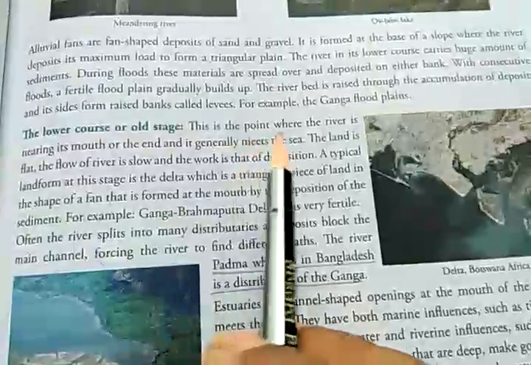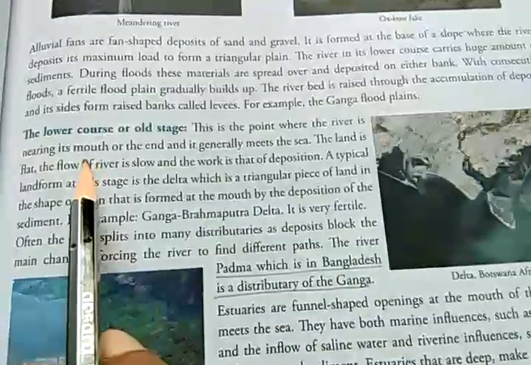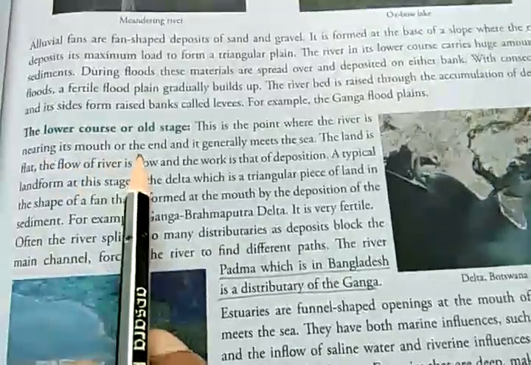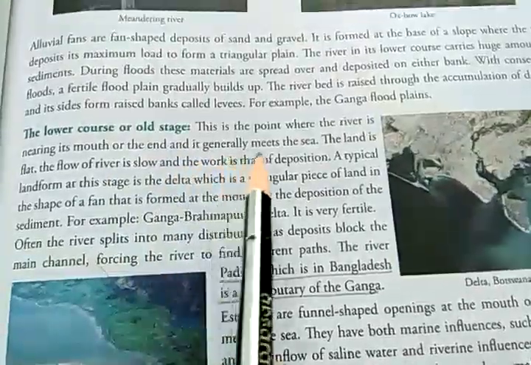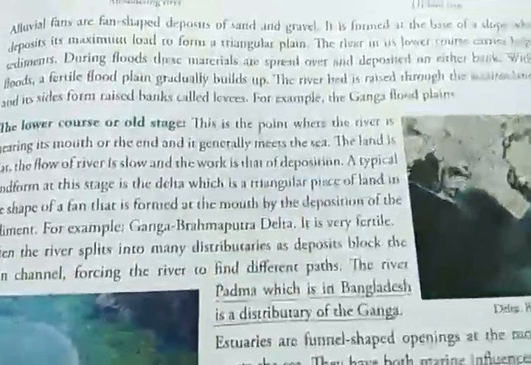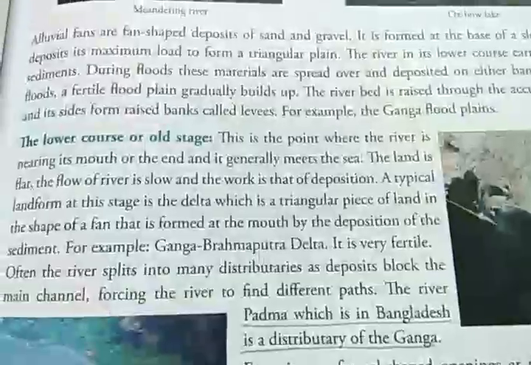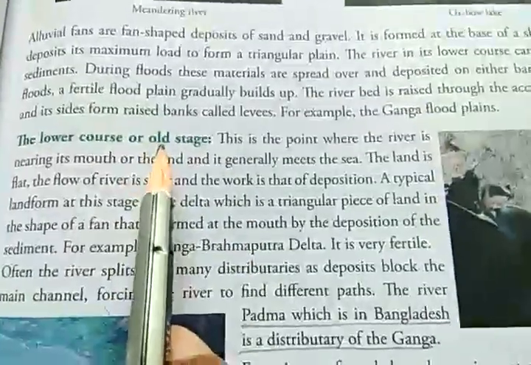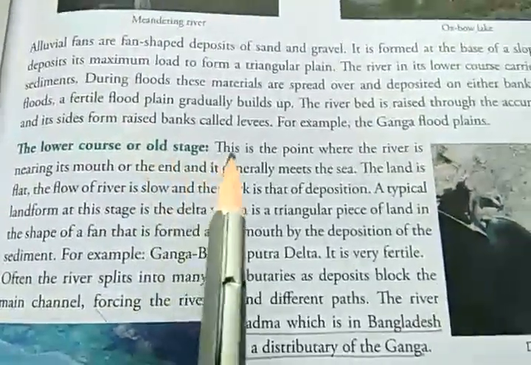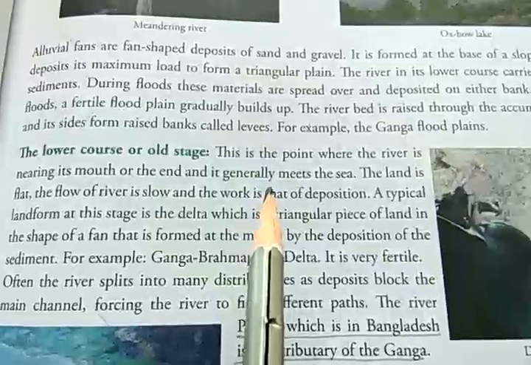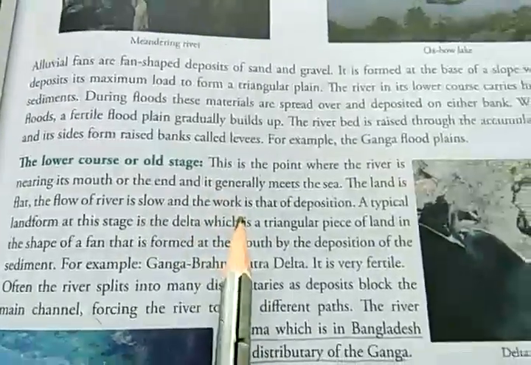This is the point where the river is nearing its mouth or the end, and it generally meets the sea. So this is the lower stage, or as it is called, the old stage, the point where the river ends its journey.